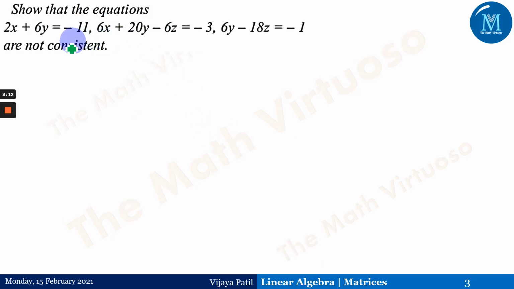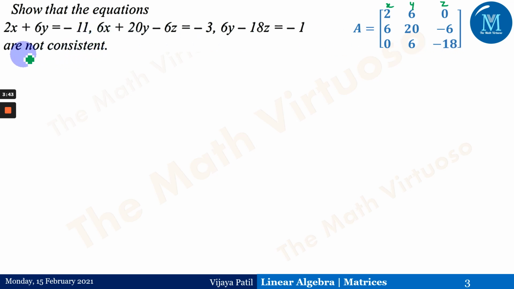Okay, so let us go ahead with a simple example. These are the three equations given to us. We have x, y and z, three variables, so these columns are for the variables x, y and z. The first equation I can write as 2, 6, 0 in the coefficient matrix. Then 6, 20, minus 6, and the third one is 0, 6 and minus 18.